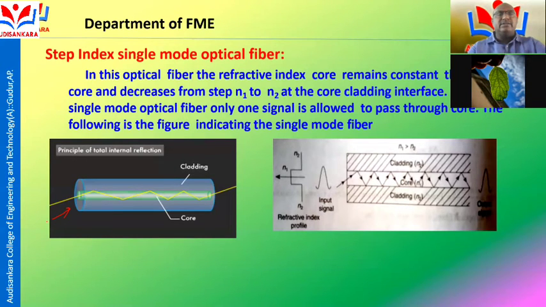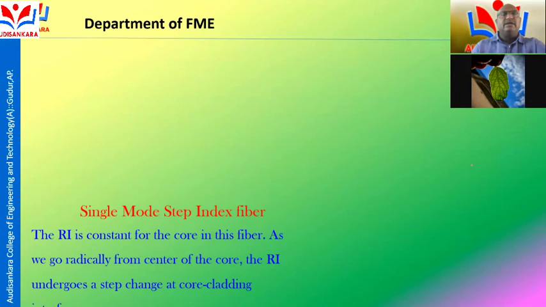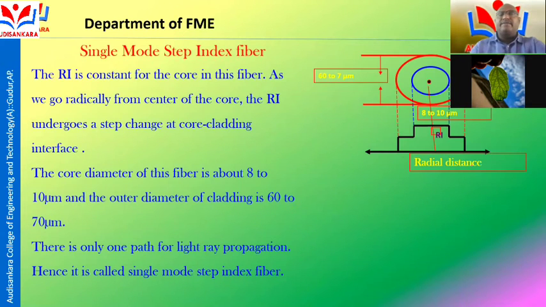The following figure indicates the single mode step index fiber. In the single mode step index fiber, the signal enters the core medium and passes stepwise from one place to another place. Here only one mode of the signal is allowed. Depending upon the mode of transmission, they are divided into two types: single mode step index fiber and multi-mode step index fiber. In single mode step index fiber, the refractive index versus radial distance is as shown in the figure.